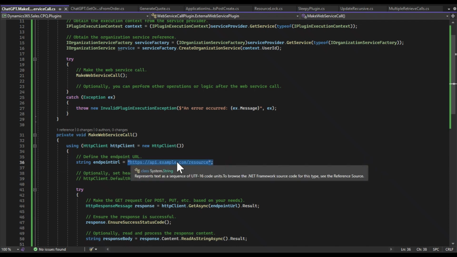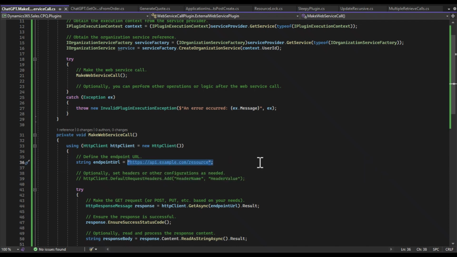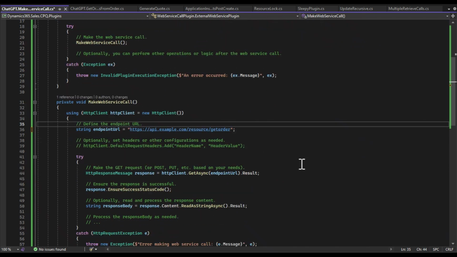So in this case, you'll want to extract this and put it into something like the configuration of the plugin, for instance, right? Put it somewhere that can be adjusted without having to recompile the code. As it stands right now, anytime this API changes, for instance, if you now have to say get ordered, I now have to recompile the plugin. I have to go re-register all that stuff. If I were to have this extracted out into the configuration or into a separate entity, something like that, it gives me a little bit more flexibility. So that's definitely something we want to look at.